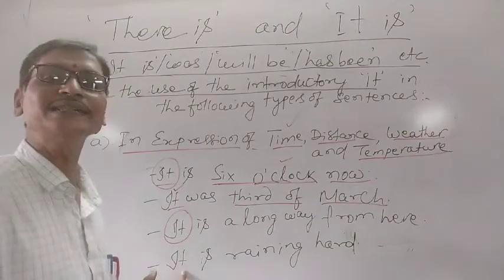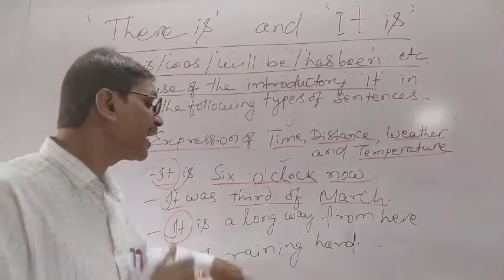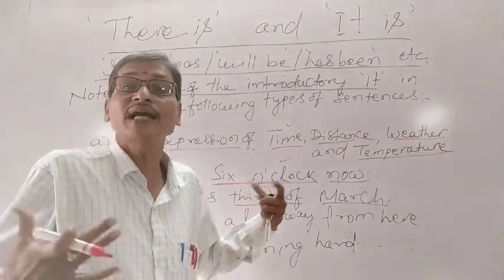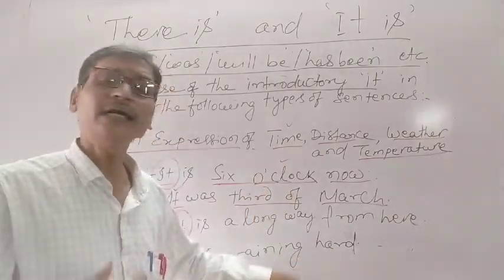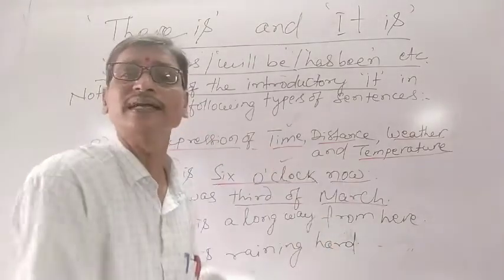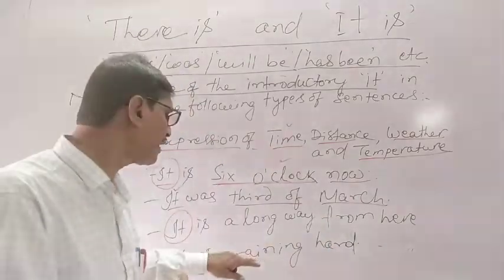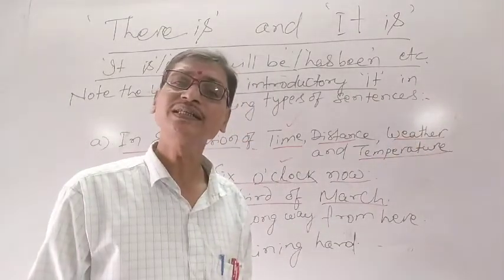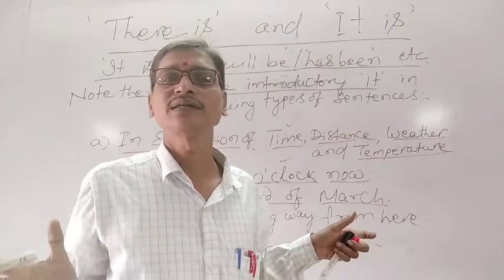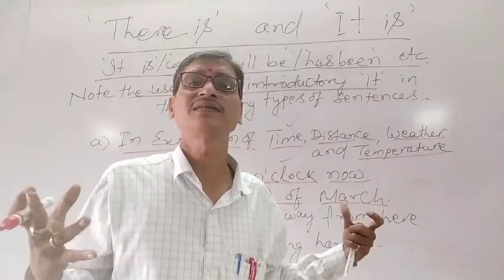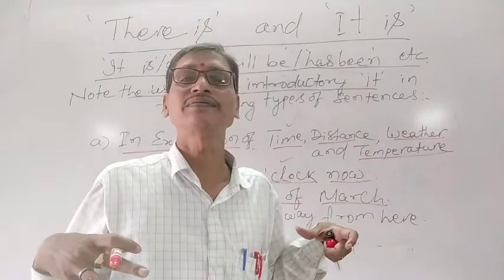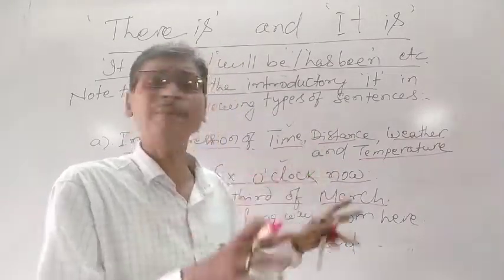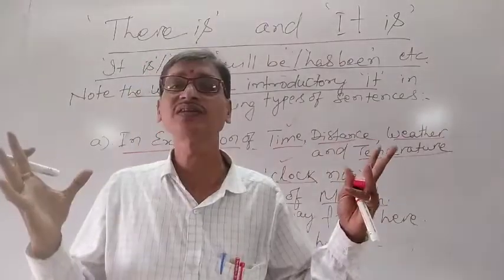Similarly, here you see another example given here. It is raining hard. Now it is raining hard. So, raining heavily, incessantly. Understand? So, what is it talking about? It is talking about the weather. Understand? So, it is hot here. When we are talking about the temperature, it is cold to live in Kashmir. It is talking about the temperature, the weather. It is cloudy today.